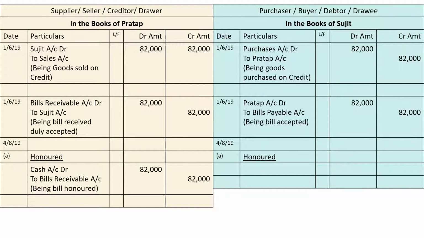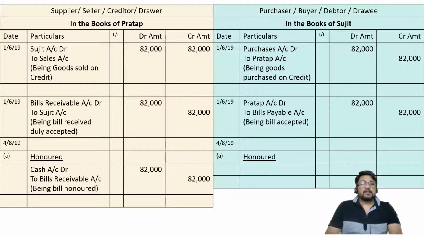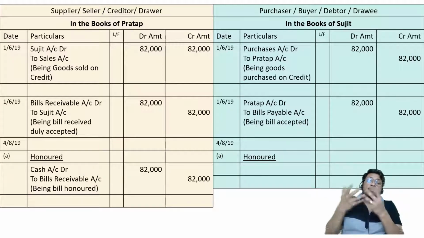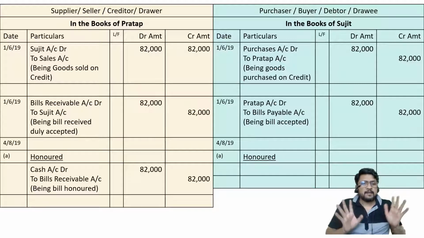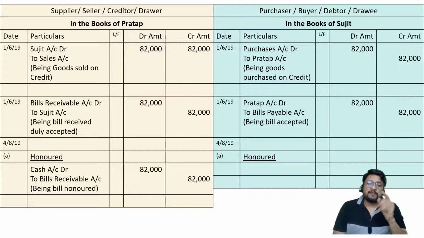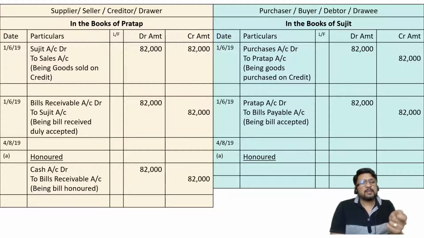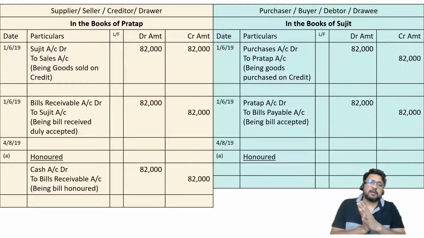Whom are we paying? We are not paying to Pratap. If on the due date, instead of Pratap, his employee would have come, his father would have come, his friend would have come, or bank would have come, anybody on the due date, still we would have paid the bill only if it is given to us. We are not interested in the person who is demanding cash. We are interested in checking whether that person is ready to give the bill back to us or not. That written proof which we had accepted, we are going to pay. Then is it going to come back to us? If yes, we are ready to pay to any person who is carrying that particular bill and whose name is written there. Are you getting the point?